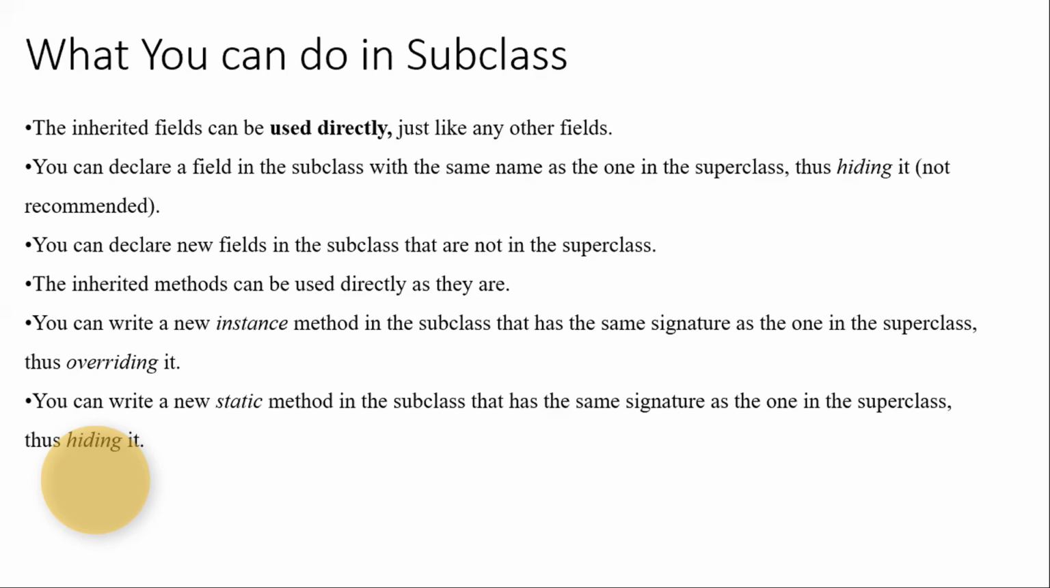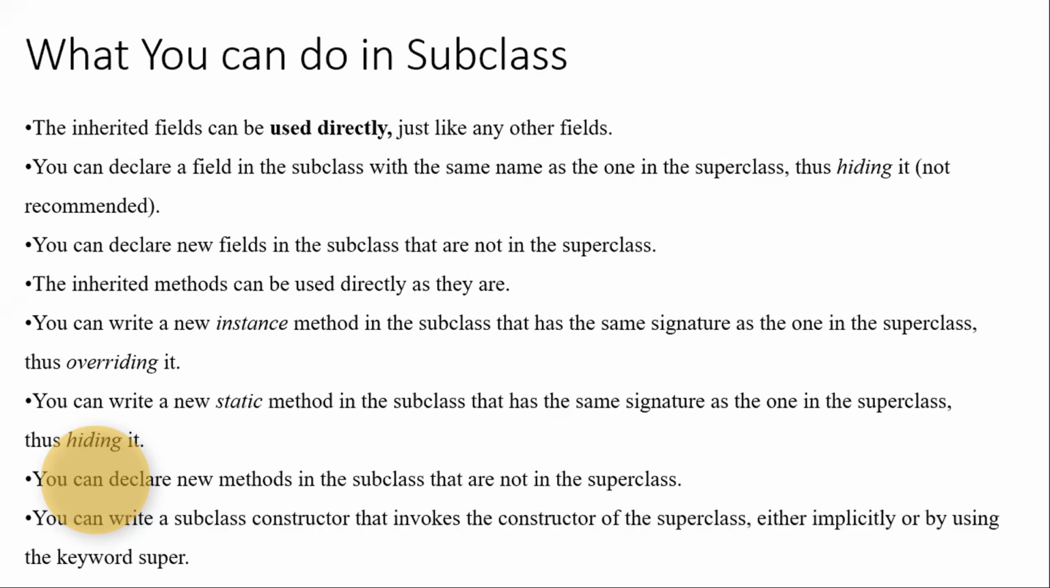So in a particular class, if you have a static method, then that particular method is attached, or fixed, for that particular class. And we can declare new methods in a subclass that are not in a superclass. This is a simple one.